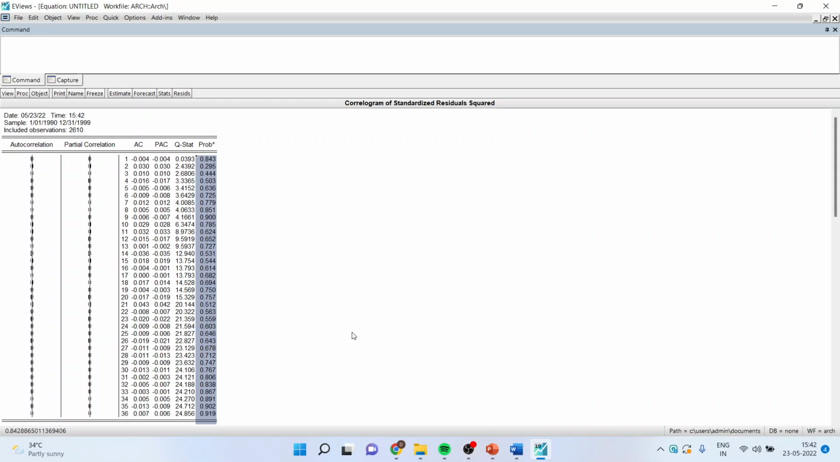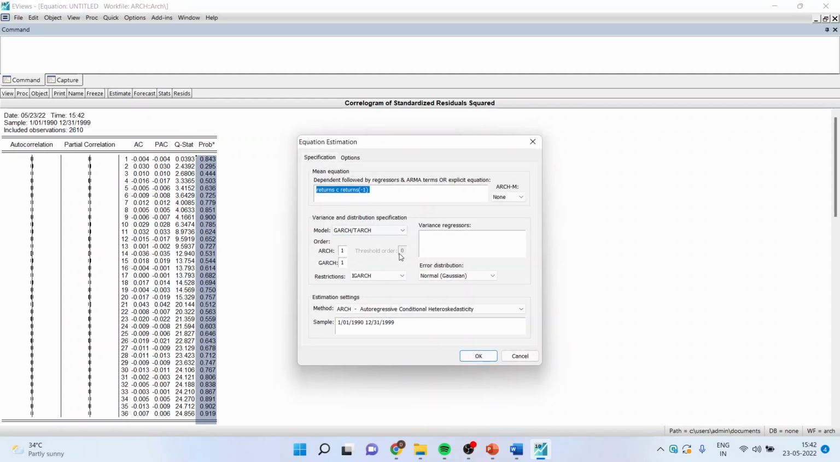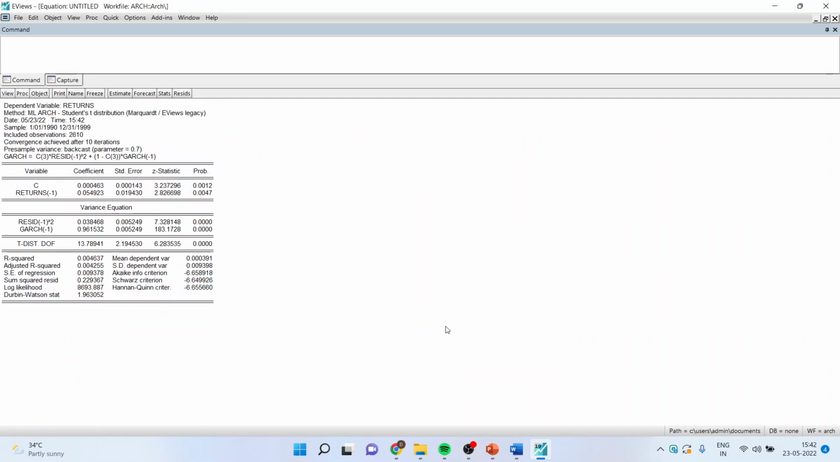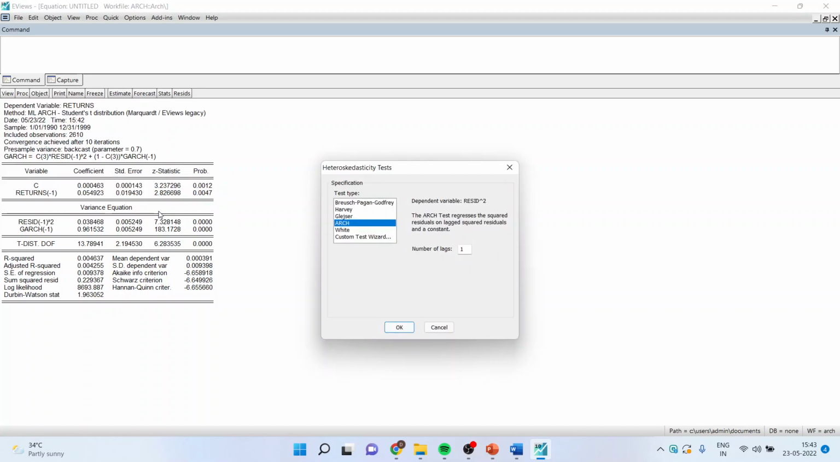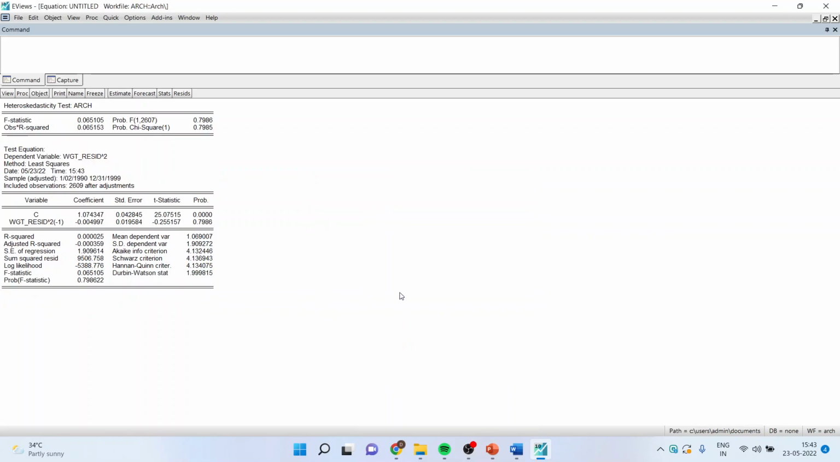Now you can carry out this test by changing the error distribution to Student's t. Click OK. Now again, you will go in view, residual diagnostics, ARCH LM test. Click OK. And we found here that the p-value again is more than 0.05, and therefore residuals are homoskedastic.